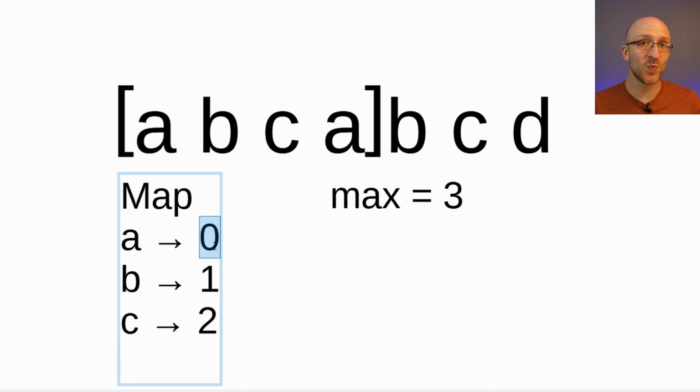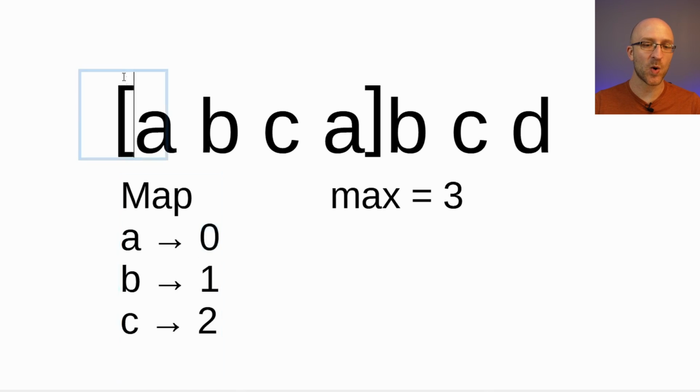So because of that, we know that we definitely have a repeating character inside our current substring. So we have to fix that before we move on. We have to set our substring to be something that doesn't contain a repeating character. And we actually fix that by moving our left pointer. So this is the situation where we do move our left pointer. So we're looking at an A currently with our right pointer, and we can see, okay, the last time we saw an A was at index 0.